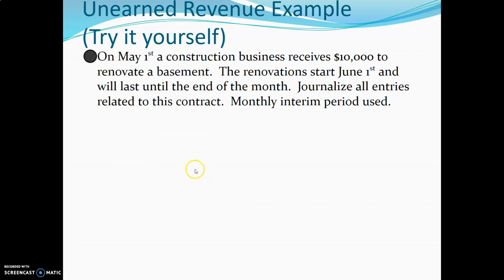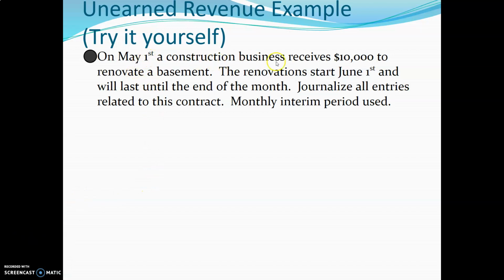Here's an example. On May 1st, a construction business receives $10,000 to renovate a business. The renovations start June 1st and will last until the end of the month. Journalize all entries related to this contract. And we assume that we are using monthly interim periods. Again, interim meaning less than 1 year. So how exactly would we do this? Well, let's just pause the video, see if you could try and work through this. Again, try 2 to 5 minutes on your own.